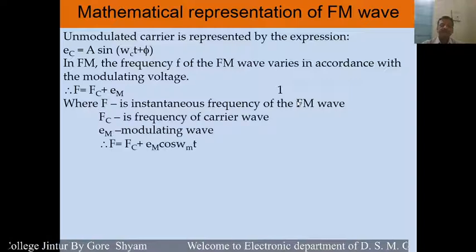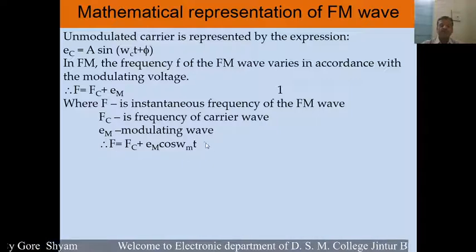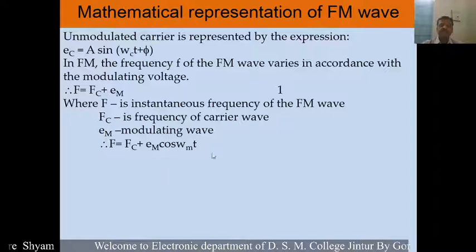Okay, and this equation becomes f is equal to fc plus em cos omega mt, and this is the modulating signal.